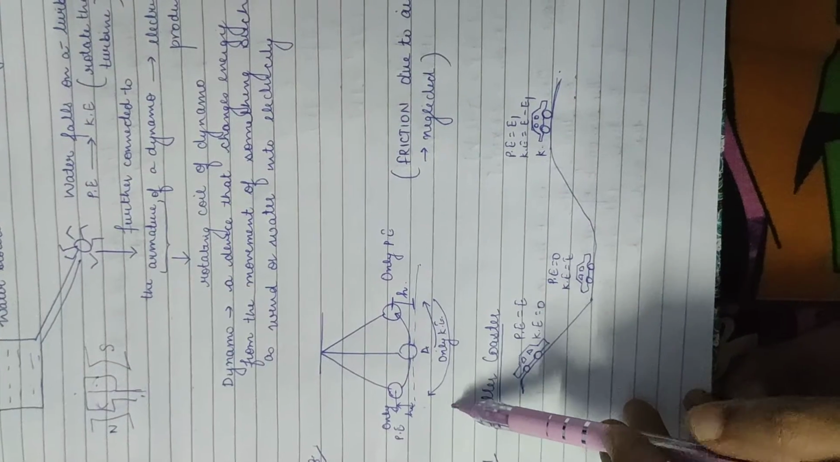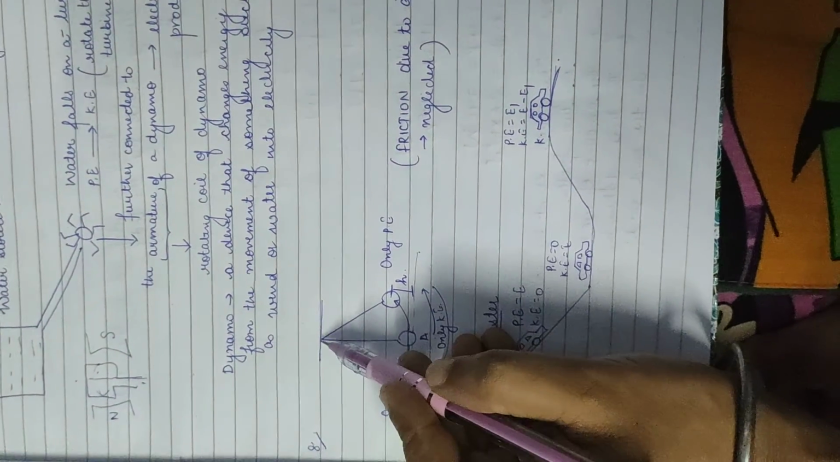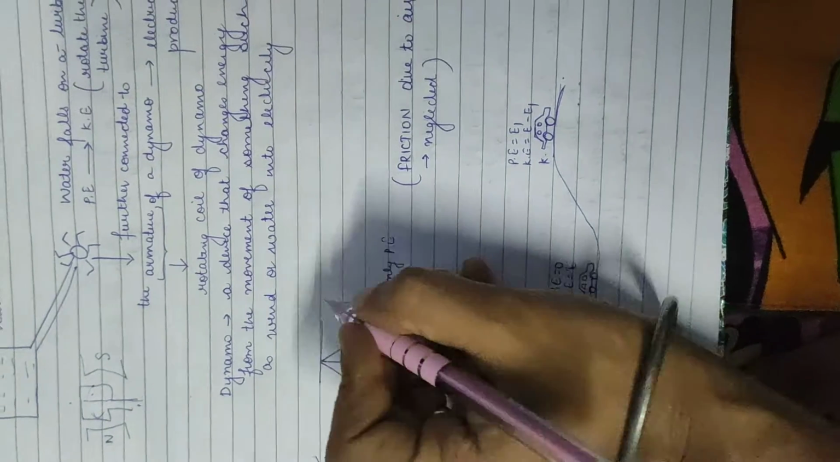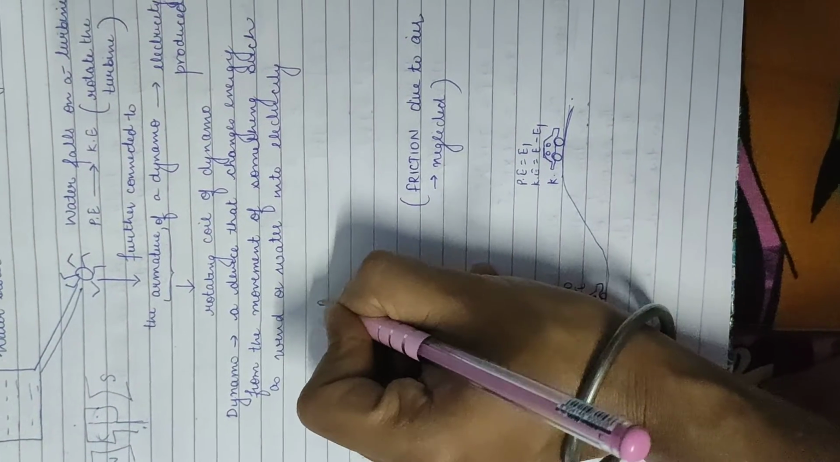Now the next example, a simple pendulum. But just see, in a pendulum what we have: a rigid support, a string and a bob. What do we have here?